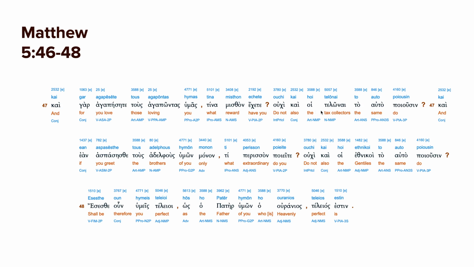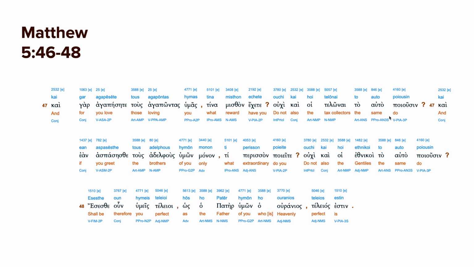Do not also the tax collectors? Uchi is basically a particle, so it's a good way to introduce sentences where you expect the answer to be yes. Also, kai here means also the tax collectors. So here we have the article that goes with tax collectors and is in the nominative because it's the sentence's subject. Masculine plural, so the article matches the telonai, tax collectors, who were hated in that day because they served the Romans, and the Jews hated the Romans who had taken over their land and did not want to pay taxes to them. So the Jews that became tax collectors were especially hated.